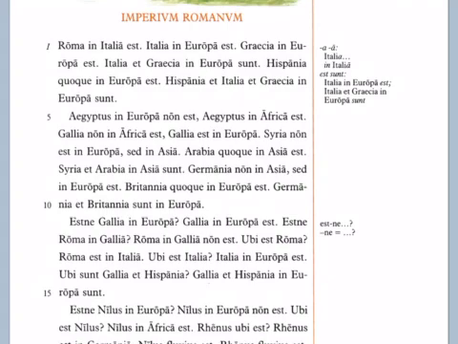Esne Gallia in Europa? Is Gaul in Europe? Gallia in Europa est. Gaul is in Europe. Esne Roma in Italia? Roma in Gallia non est. So, is Rome in Gaul? Rome is not in Gaul. Another thing I want to point out here, they've got out in the margin est ne, and they've separated the two parts there. Est is, and then ne makes it a question. That's all they're telling you there in the margin.